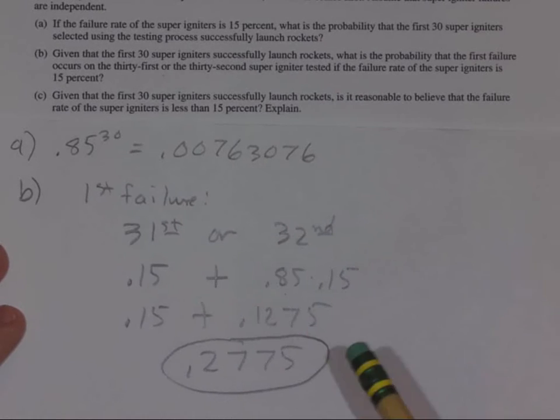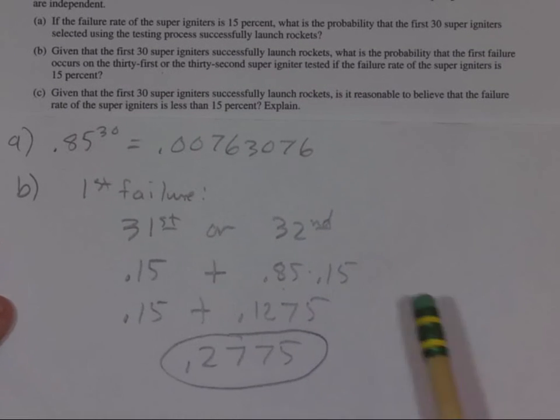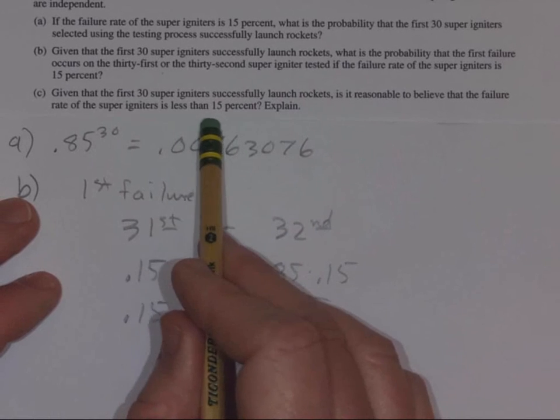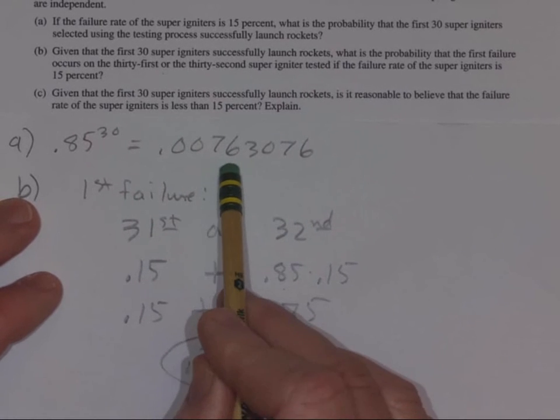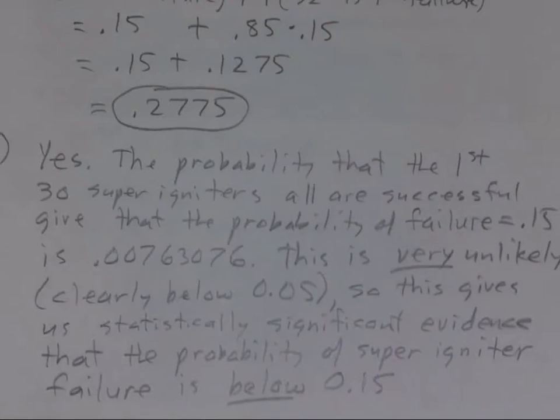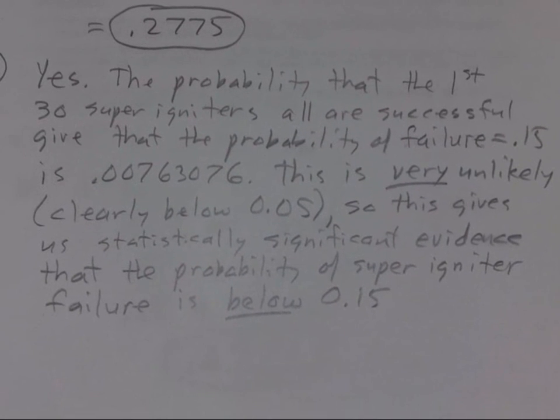And so basically what you had to say in Part C was you'd have to answer the question. In other words, yes, we do believe it's below 15% because this probability is so small. That'd be a minimal way of saying it. This is the way that I explained it when I answered this problem. You first of all answer the question that's being asked. Yes, it does appear that the probability of failure is less than 0.15. So I said yes.